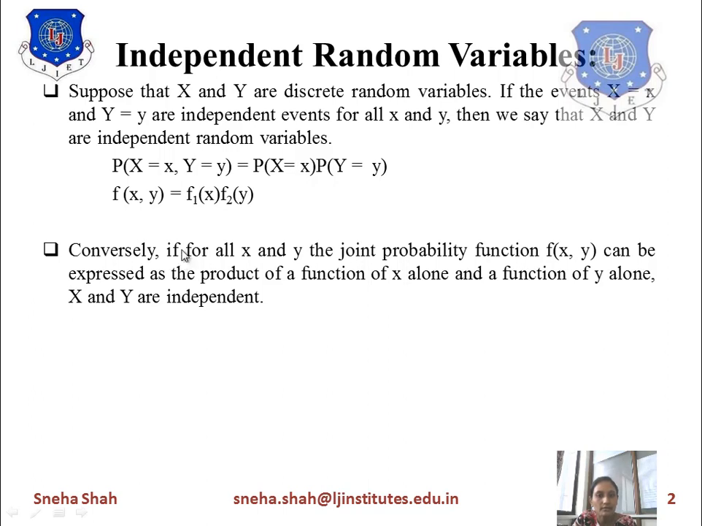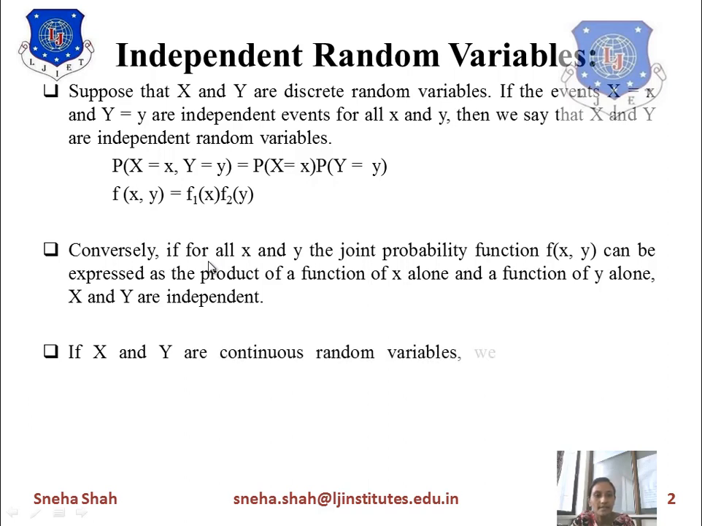Now, what is the meaning of this? The meaning is, if we consider that the joint probability f of x comma y can be expressed as the product of these two, then it is considered independent. So x and y are independent of each other.